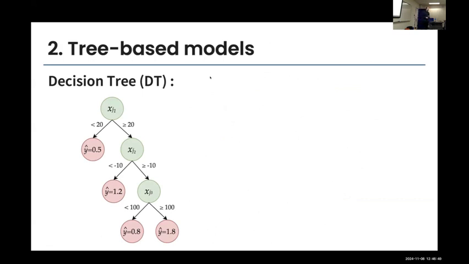And then this goes on, and then we can decide either if we want to do a prediction or we want to continue the splitting. So this model for me is even easier to understand than a generalized linear model because we just need to read the tree and see where we're going and see what the prediction is. The problem with this model is that it's not very good to do prediction because it's too simple.